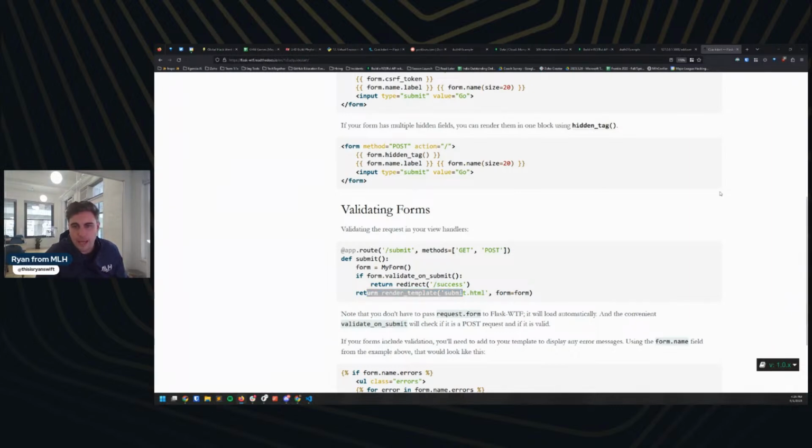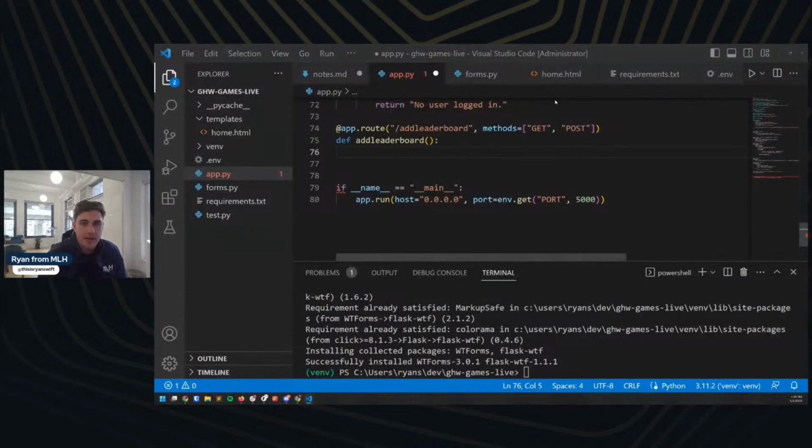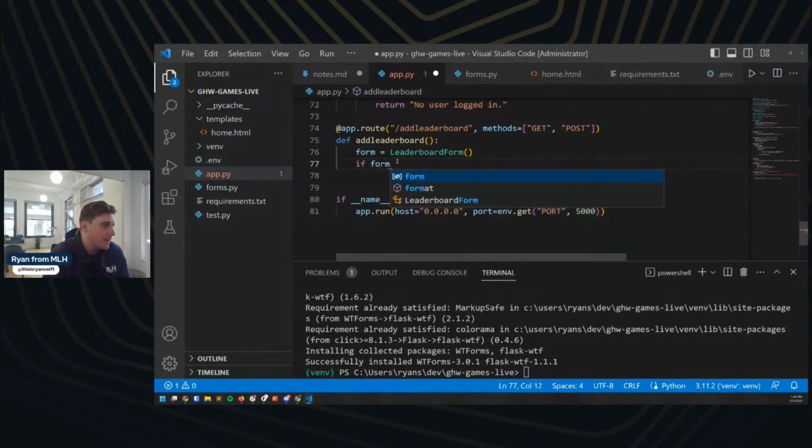So if we come back to our application, and let me actually pop that off screen so I can reference it as well while we're doing this. Great. So we're going to do form equals, in our case, it's going to be the leaderboard form, right? We're going to do like that. If form is submitted, great.